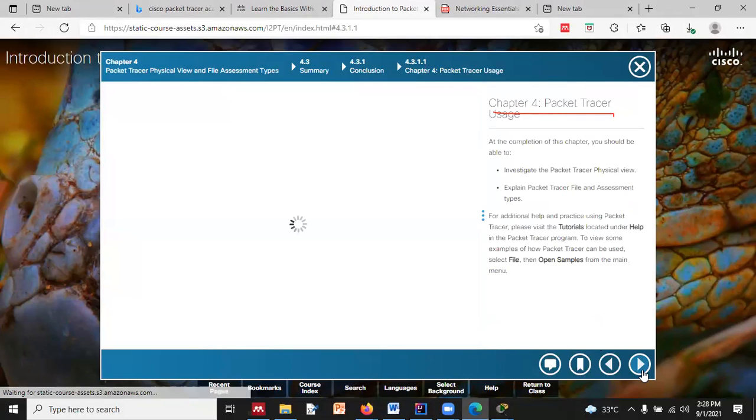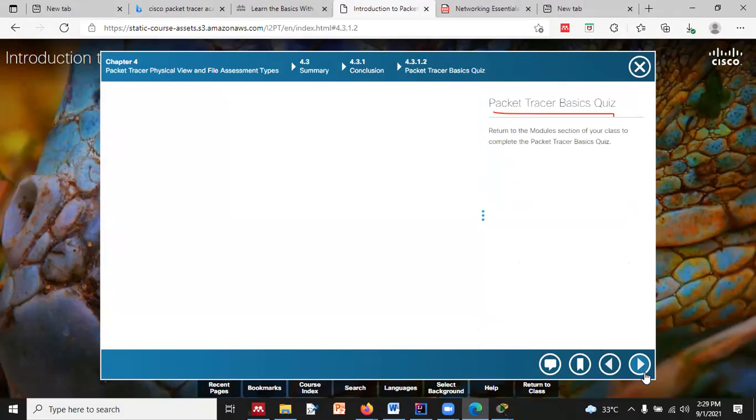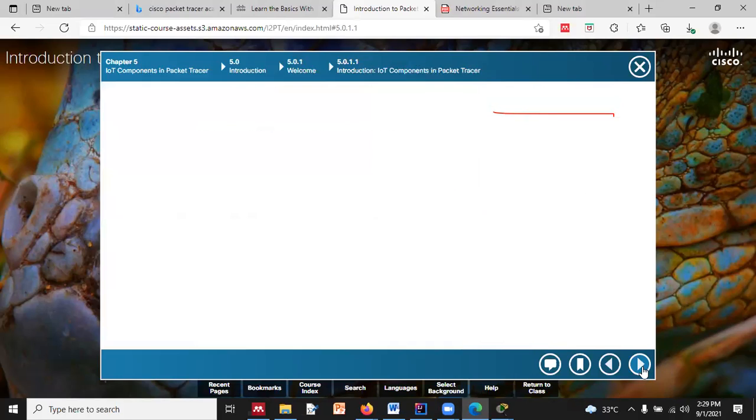We will discuss this thing, and this is where chapter 4 will end, and then there will be a quiz. The Packet Tracer basic quiz will ask you a few questions related to what we have studied in the previous 4 chapters, and after completion, half of the module will be over. I'm just telling you how we are going to complete this entire session, right?